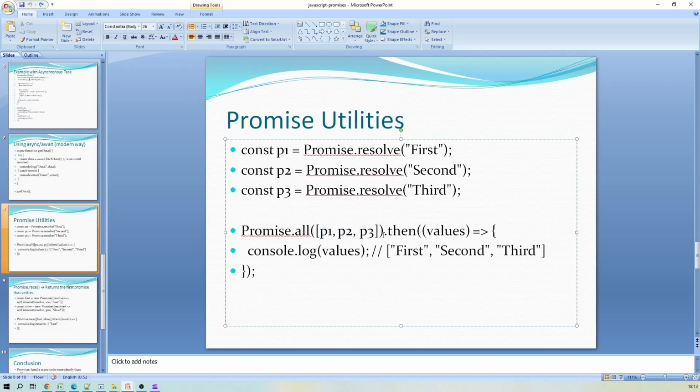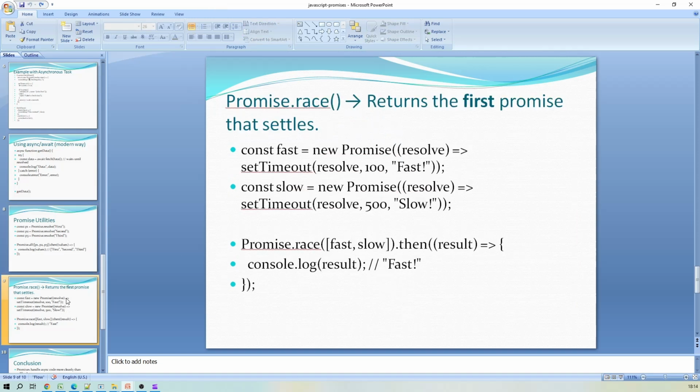The .then block will ensure that all the promises are executed successfully. If all these promises are executed successfully, then the corresponding values, first, second, third, will be printed out. So this is one of the utilities.